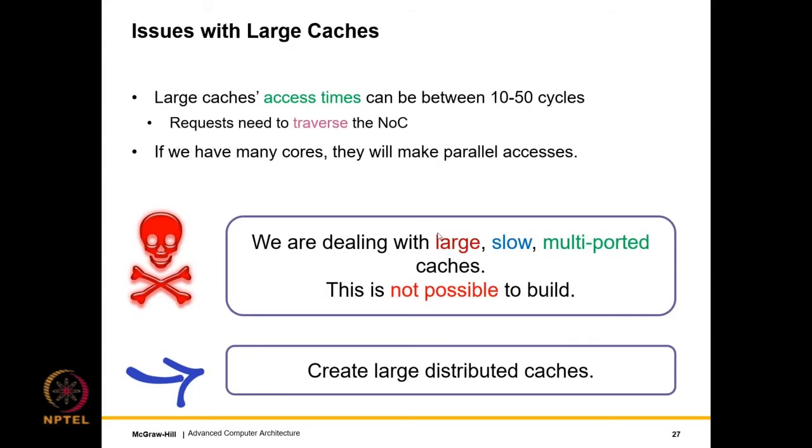What we are dealing with is a large, slow and multi-ported cache. Of course, its internal organization can be into multiple banks, but if I see the entire L2 or L3 cache as one unified whole, then it's going to be large, slow and multi-ported.